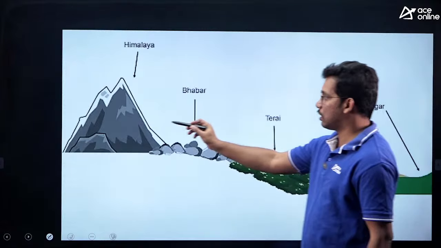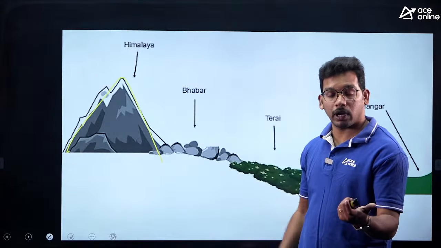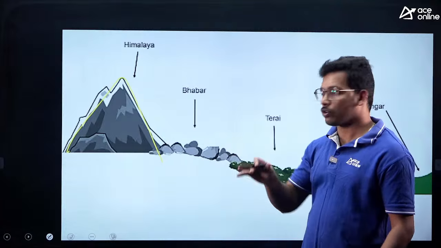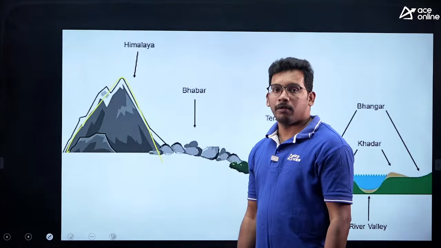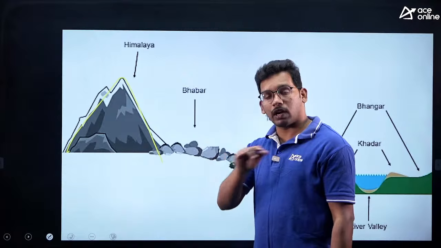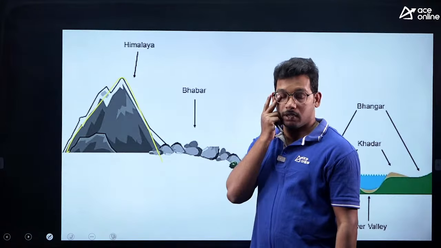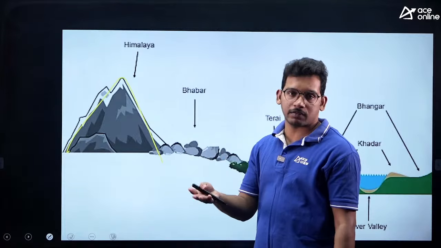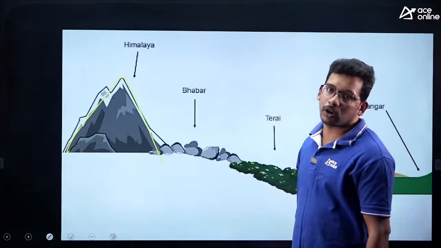So you can see here, this is the Himalayas and the northern plains. How are they formed? The North Indian plains, like Delhi or Uttar Pradesh, are all formed because of the deposition of rivers. When India was part of Gondwana, there were no Himalayas and no northern plains, only the peninsular plateau. Once the Indian plate hit the Eurasian plate, the Himalayas formed, and as the rivers flowed down through the Himalayas, we got the northern plains.